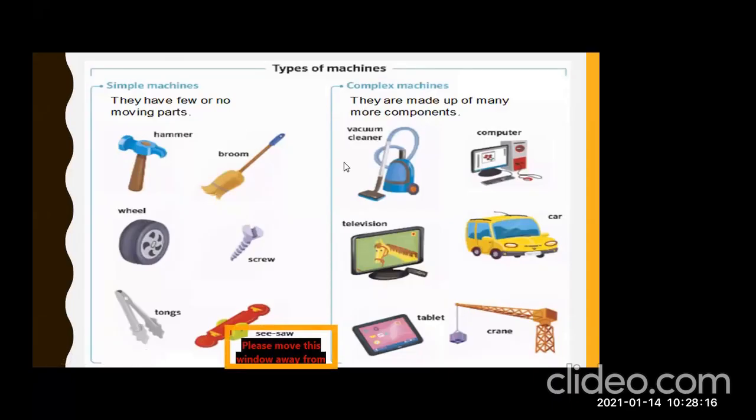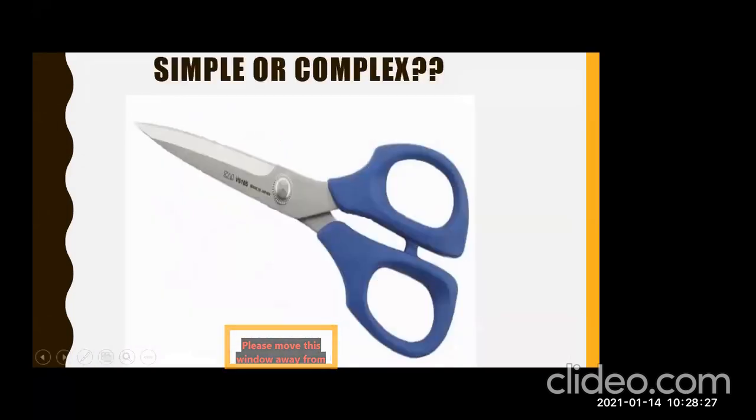Okay, moving forward. Now there is a question for you. Here you can see a scissor. Now you are going to tell me, is it a simple machine or a complex machine? I am going to unmute Muhammad Umar Siddiqui.